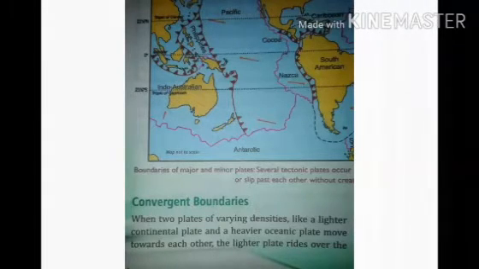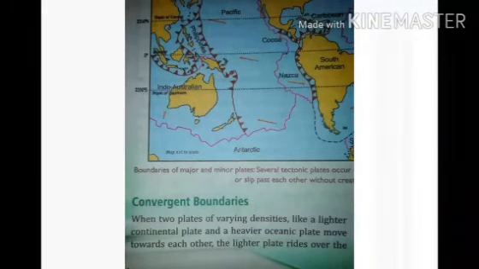When 2 plates of varying density, like a lighter continental plate and a heavier oceanic plate, move towards each other, the lighter plate rises over the heavier plate, forming a deep gap or trench. These are destructive plates at convergent boundaries.